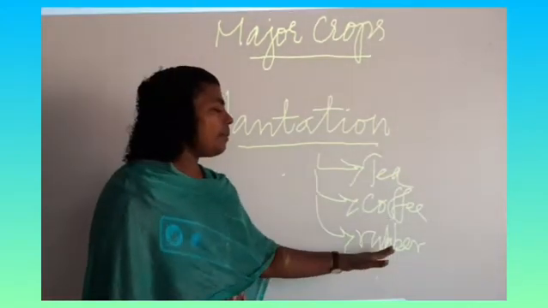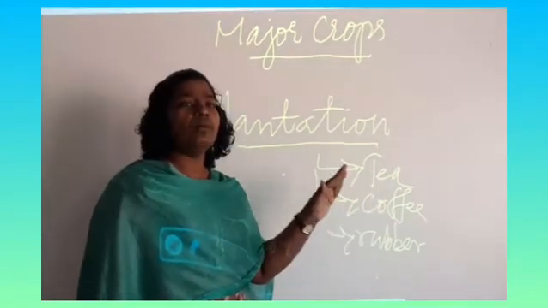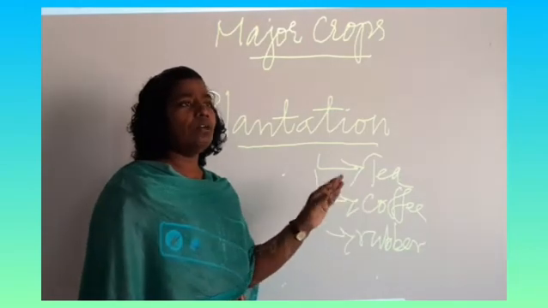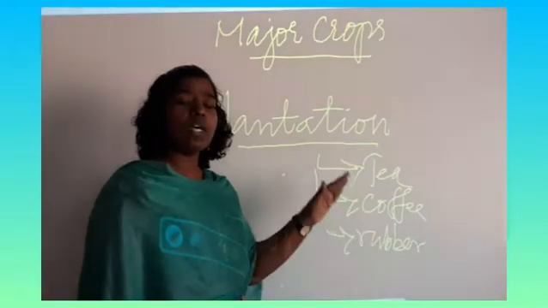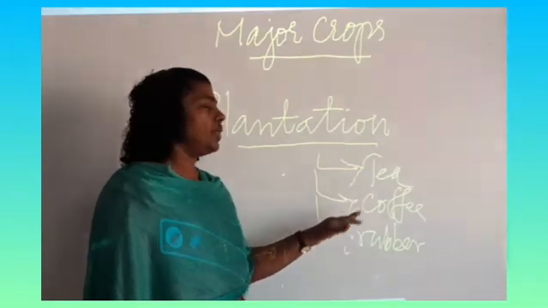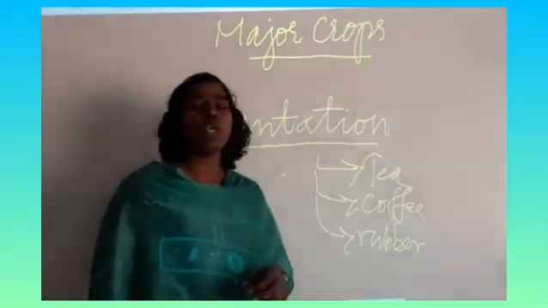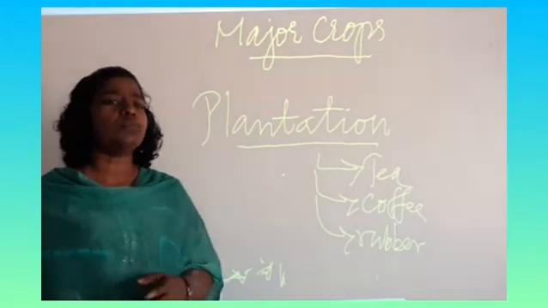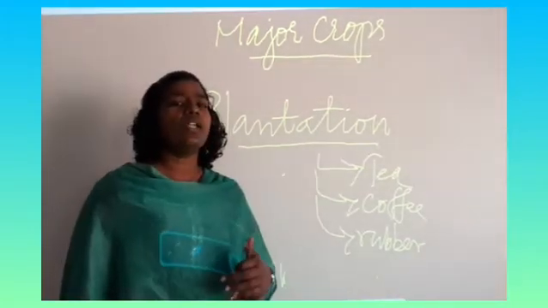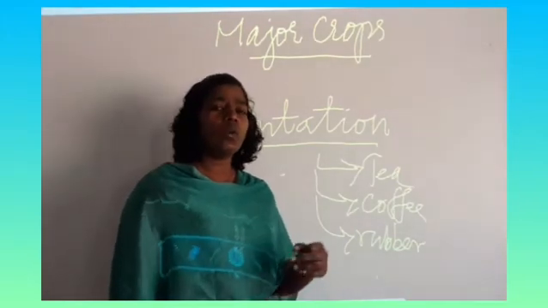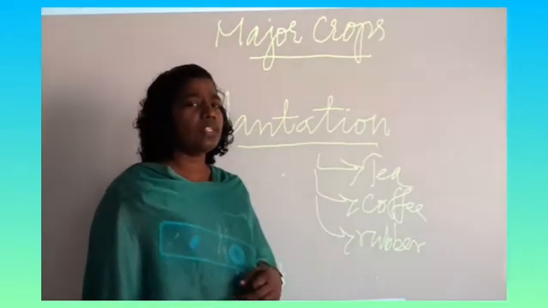Okay, and rubber is cultivated in countries like Brazil and Malaysia. So these are the different countries where rubber is cultivated more. So children, today we have seen the important cash crops and the plantation crops which are cultivated in India and outside of India. Now we will mark a few questions from the lesson.